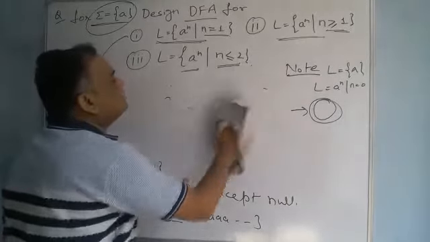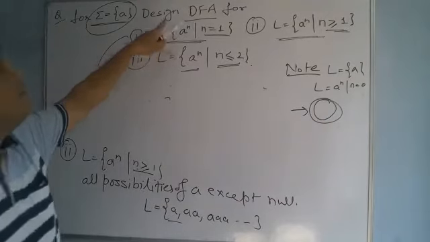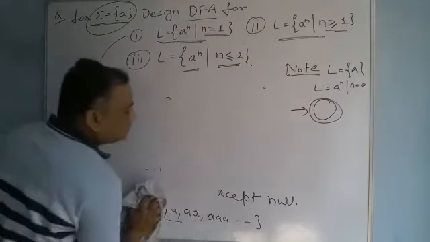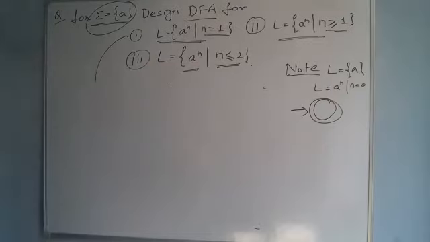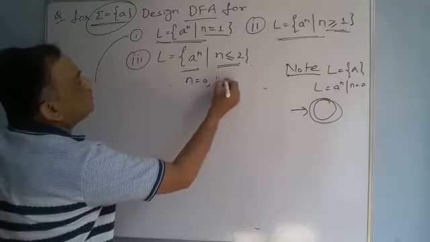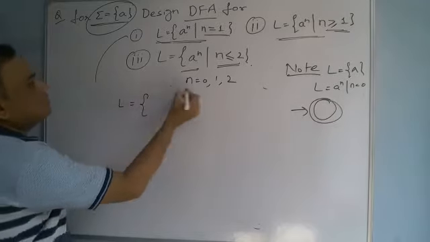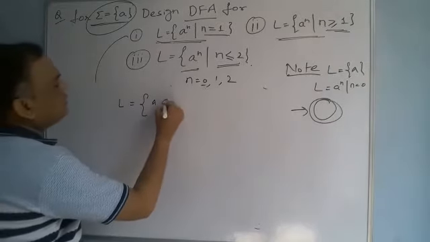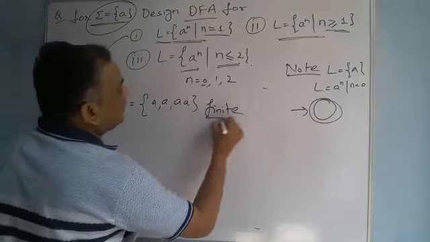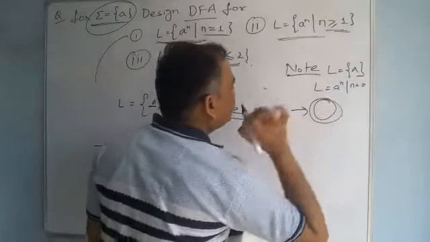Now the third question. First of all, the earlier language is a infinite language. Now we take the third example. In the third example, L is equal to a to the power n and n is less than or equal to 2, which means n is equal to 0, 1 and 2. Now L is equal to: for 0 the null character, for 1 a single a, and then double a. So it is a finite language. For null, the initial state is a final state.